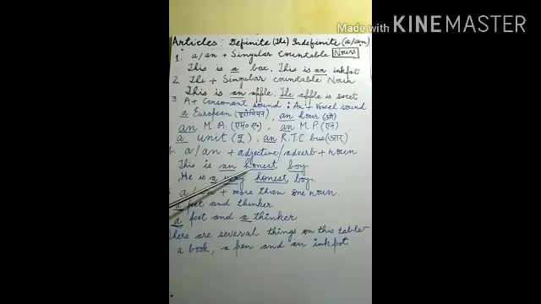I think you understand this. Now go to the second example. He is a very honest boy. Boy is a singular countable noun. Before the boy, an adjective is given. Before the adjective, an adverb is given. If an adjective and adverb are given before the noun, it is compulsory for you to put the article before the adjective and adverb,